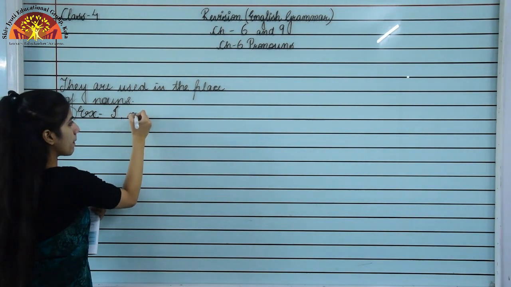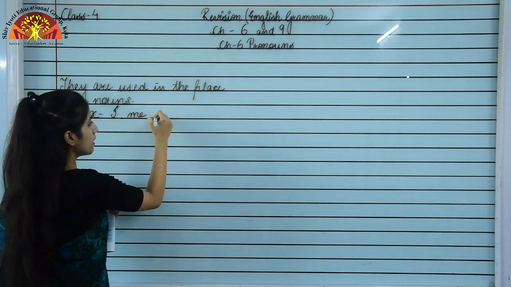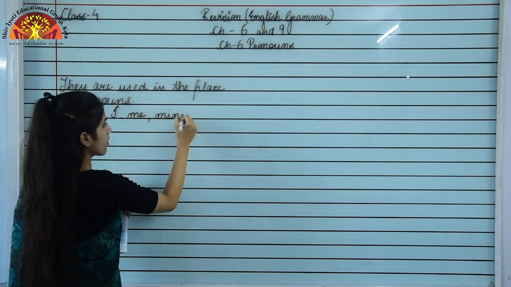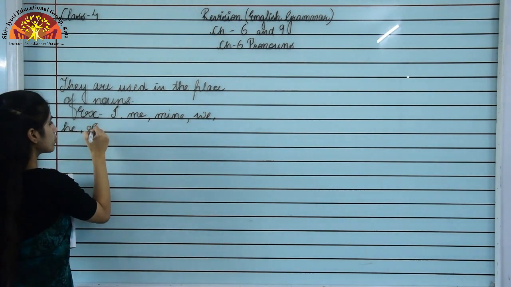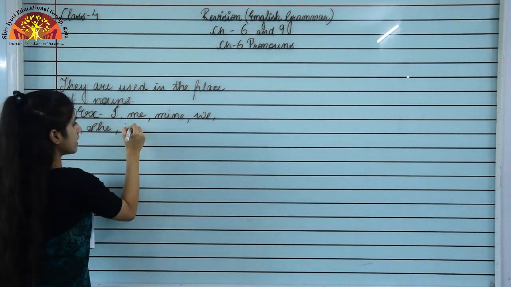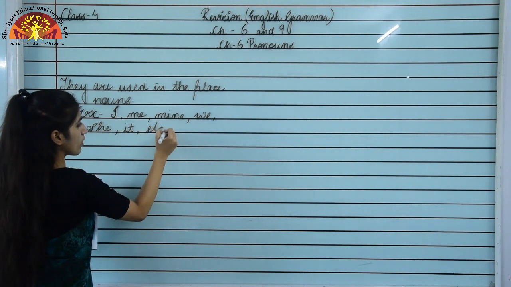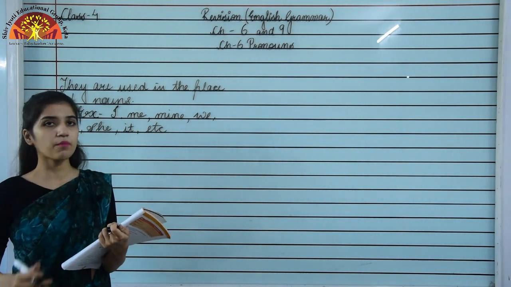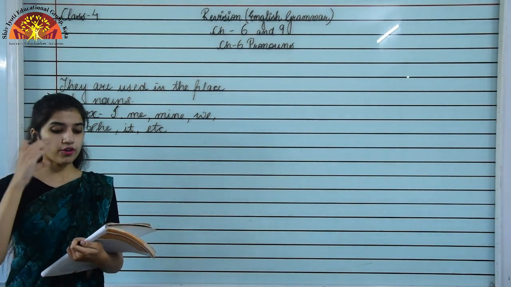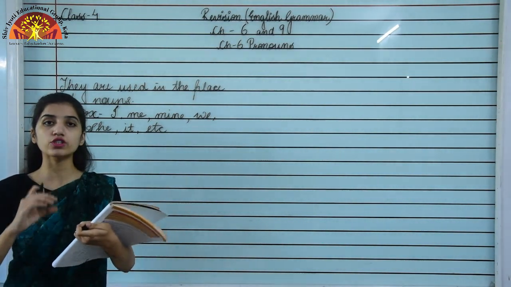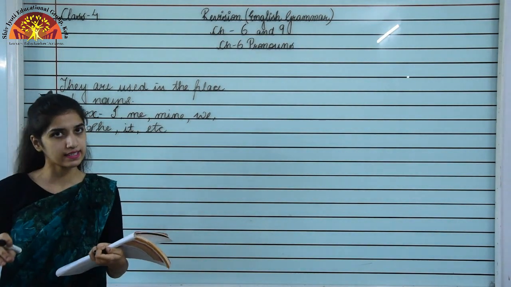I, me, mine, we, he, she, it, etc. These are some of the examples that are already given in your book. In the first column, which is given on page number 16, you can see there.